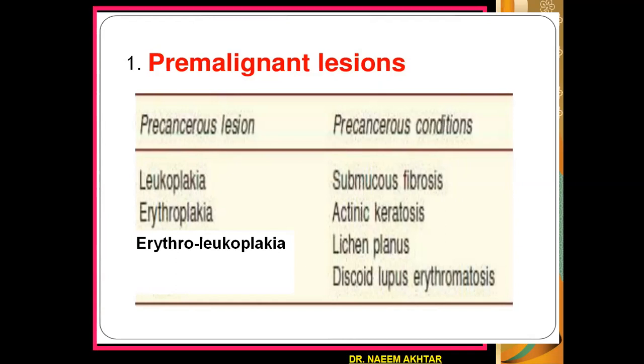Similarly, there are certain precancerous conditions such as submucous fibrosis, actinic keratosis, lichen planus, and discoid lupus erythematosus. These may also sometimes lead to oral cavity cancer development.